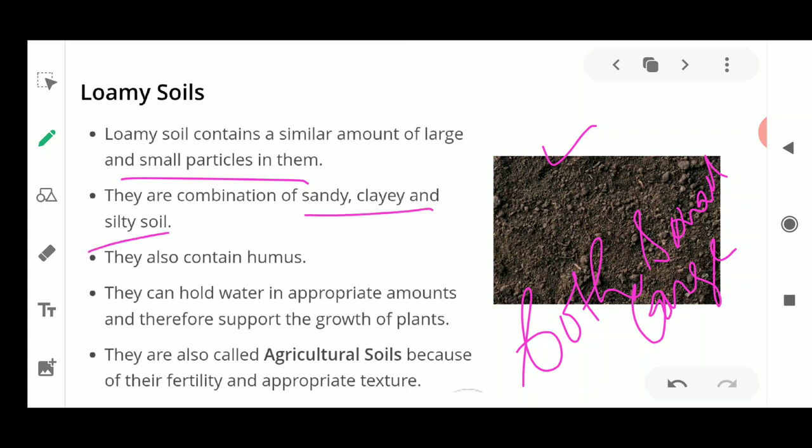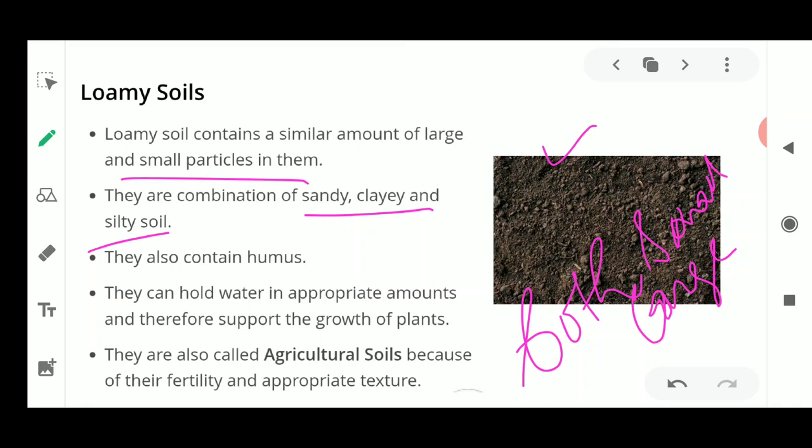Now what is silty soil? In the next slide I'll tell you what silt is. Silt is also a very fine type of material which is present in the soil. As you could see in the clay soil, you would see that some shiny particles are present. Those shiny particles are silt.